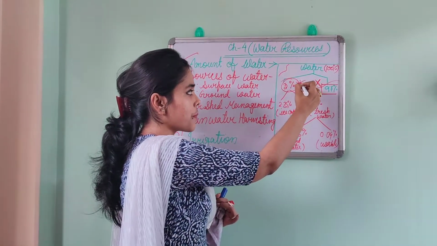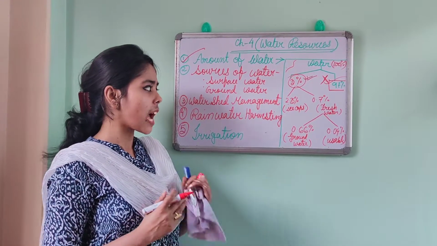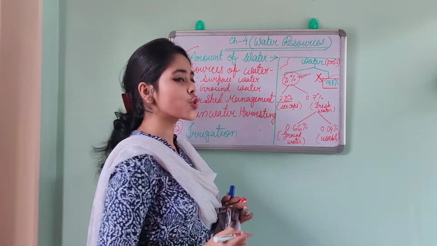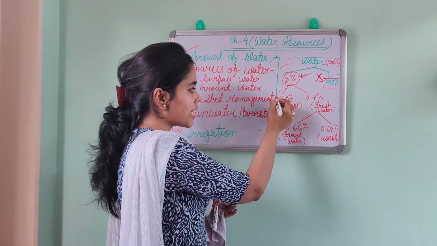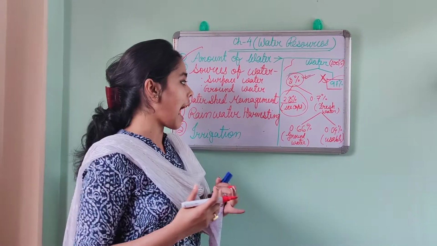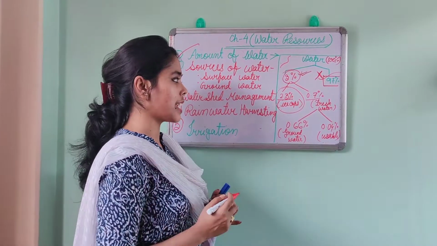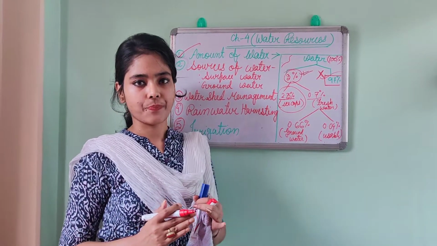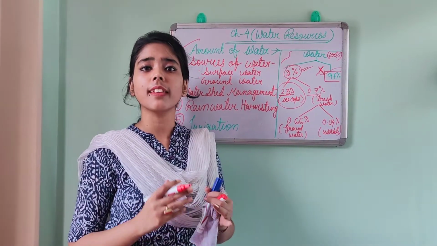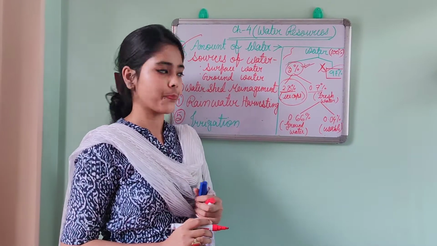But this 3%, that means the fresh water, is quite usable. Now again I am breaking this 3% into two parts. First is 2.3%. Generally this much water is captured in the glaciers or in the ice caps, okay, and the remaining part, that is 0.7%, is the fresh water. So what did I say? Out of 3, 2.3% is consisted by the glaciers and ice caps, then 0.7% is fresh water.